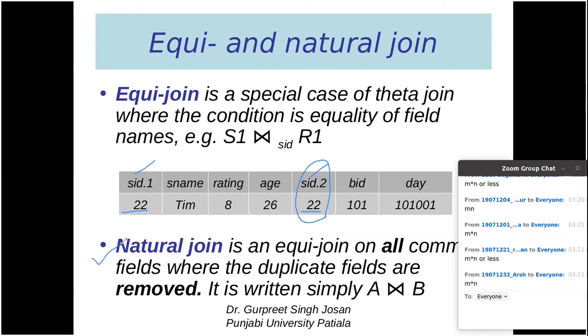In the case of equijoin, the two columns being compared will both have the same value. Because both have the same value, we can remove one column. And if we remove one column, then it is called natural join. Natural join is simply written as A bow tie B. A bow tie B means we are removing the duplicate column, and we are getting only those fields which are based upon the equal operator.